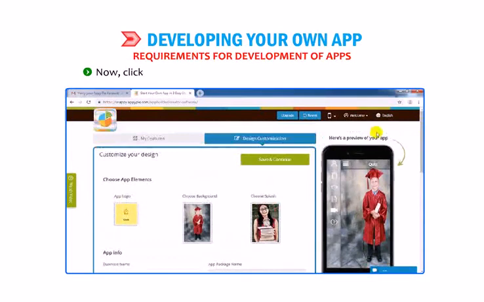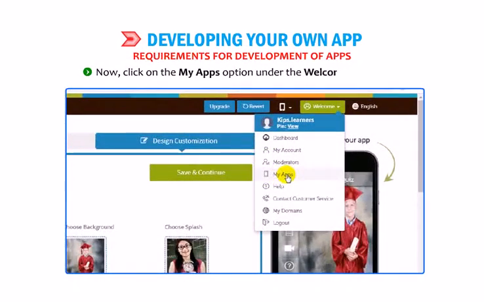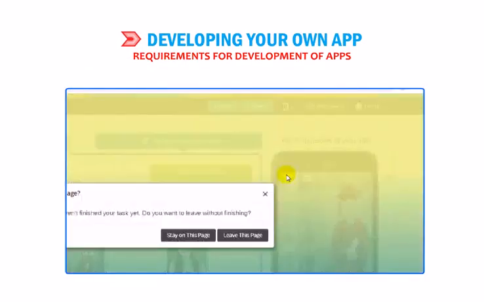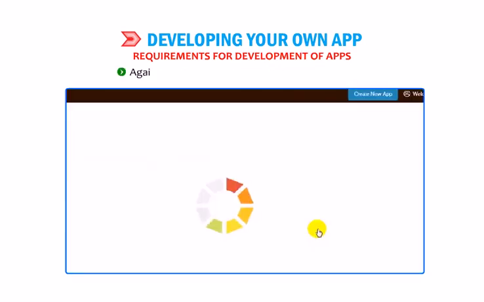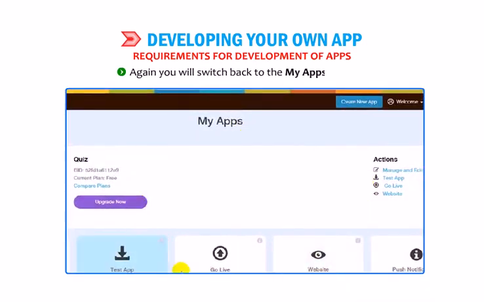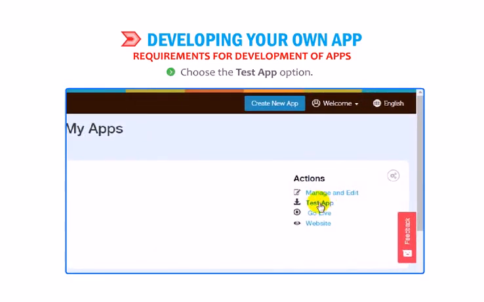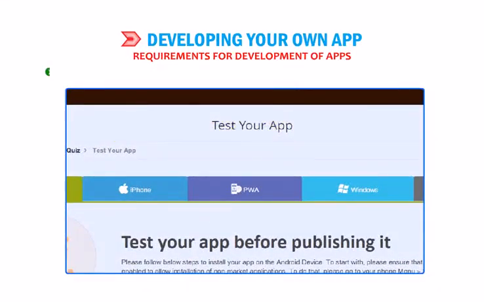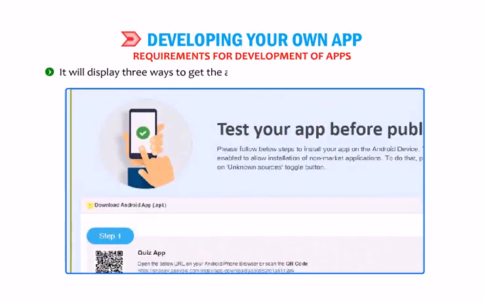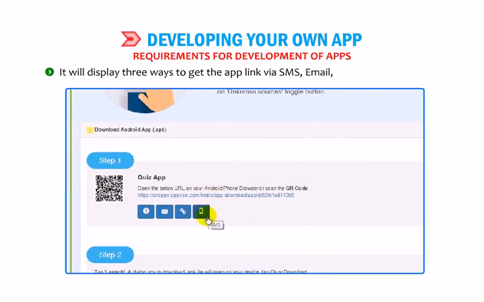Now, click on the My Apps option under the Welcome tab again. A Leave Page pop-up will appear. Click on the Leave This Page button. Again, you will switch back to the My App screen. Choose the Test App option. You will get the Test Your App screen. It will display 3 ways to get the app link via SMS, email, or copy to clipboard. Choose the desired method and submit it to install your app.